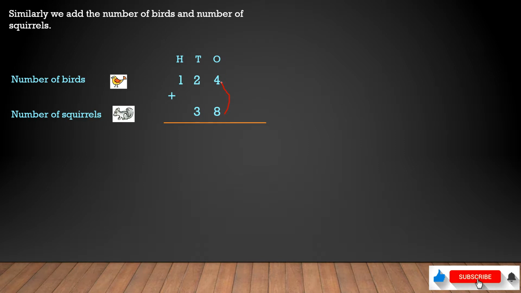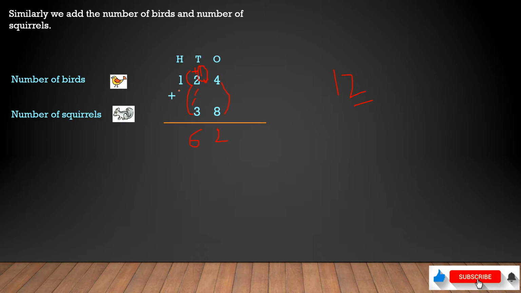So if you add 8 and 4, we'll get 12, and we'll take 2 here. So this 2 will go here and one carry will move to the tens place. In this tens place, we'll add all the three numbers. 3 and 2 will give us 5, and after 5 we'll add one more, we'll get 6.